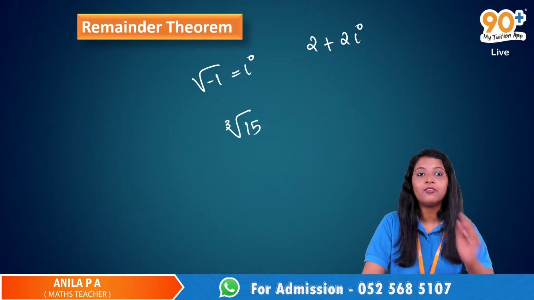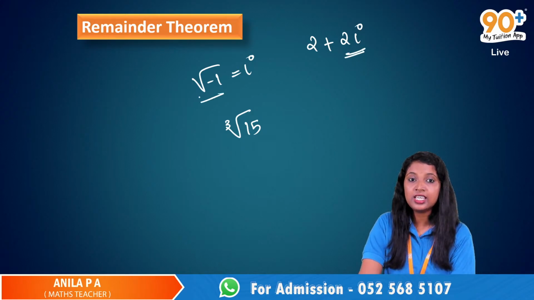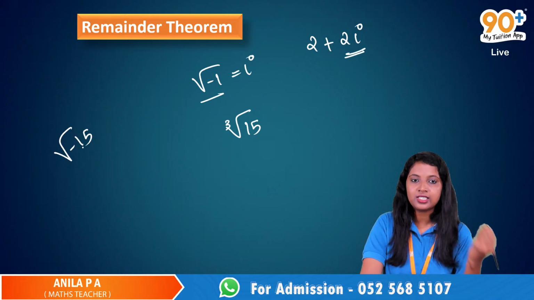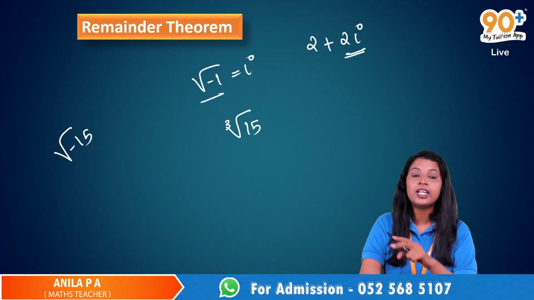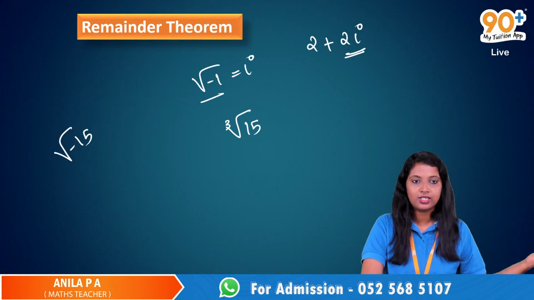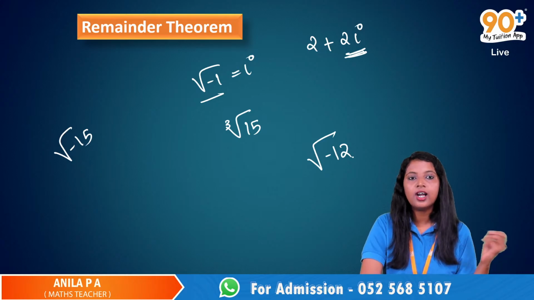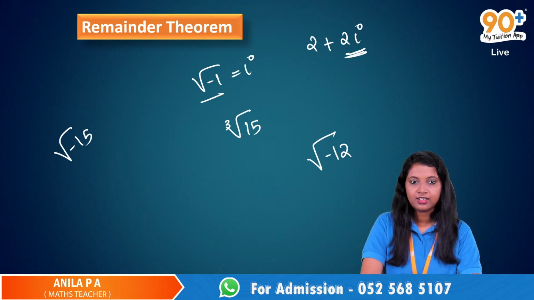Whenever you can see one i there, or you can see the root of a negative number, root of negative 15, root of negative 2, something like that, all these are imaginary numbers. They are not real numbers, they are something beyond these real numbers. We don't get to see imaginary numbers on the number line, right? No. Okay, got it.